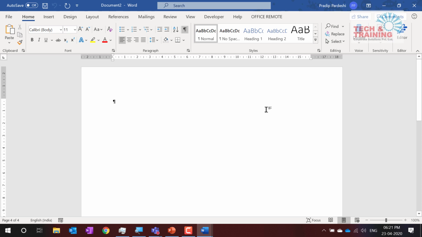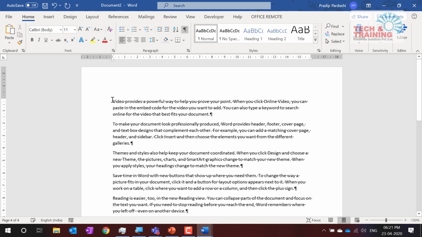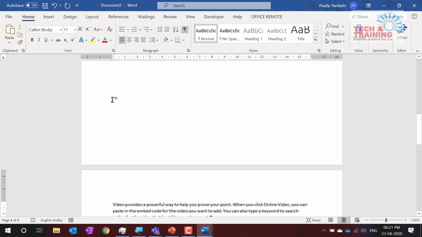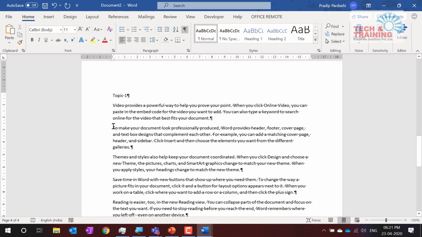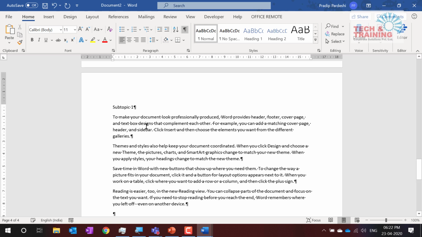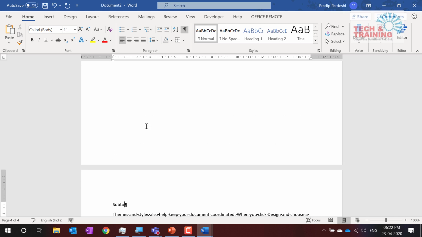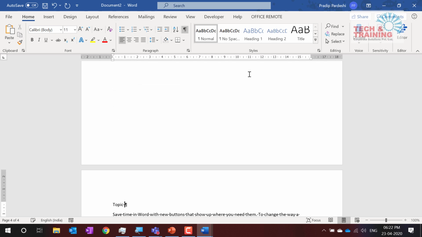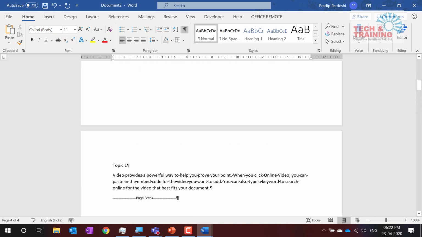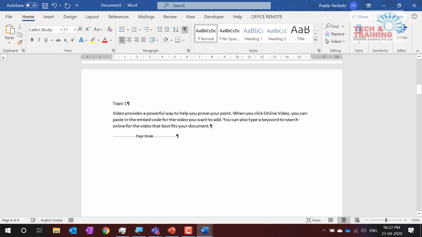When I go to new document, let's say I type equal to RAND once again and I have 3. What I'm going to do is put them all into multiple pages. So the name of this is going to be topic 1. This is going to be subtopic 1. Control Enter. This is going to be subtopic 2. This is going to be topic 2. And this is going to be, Control Enter, subtopic 1. Let me explain it to you. In order to get them in different pages, I've just typed Control Enter.